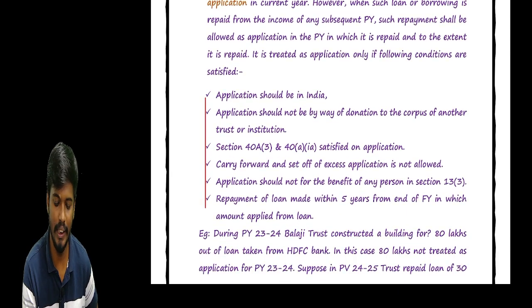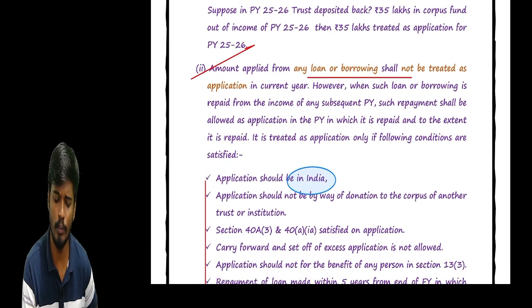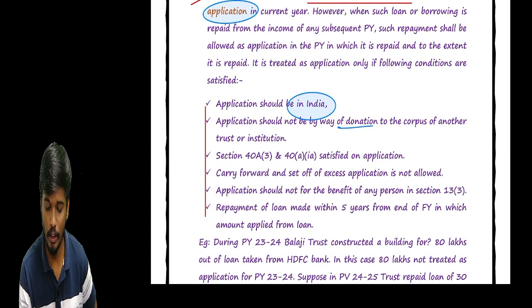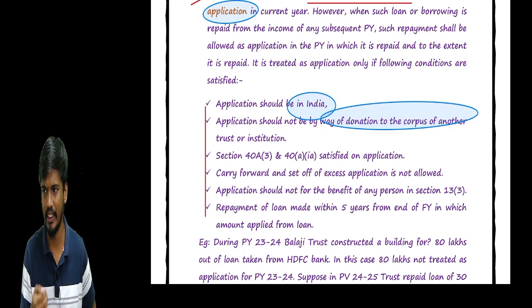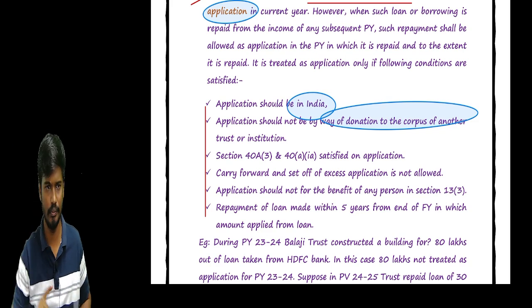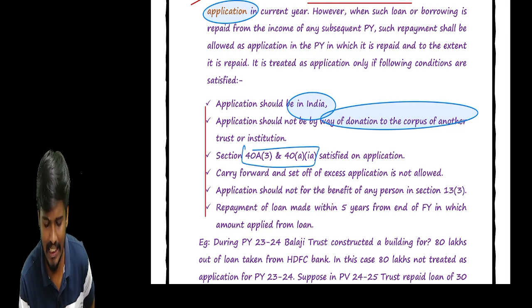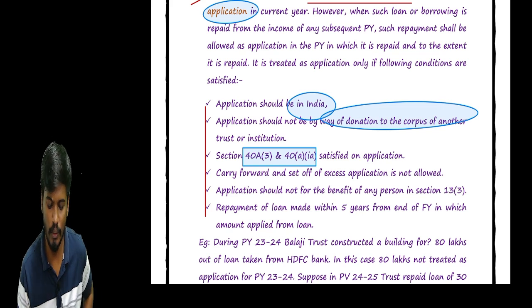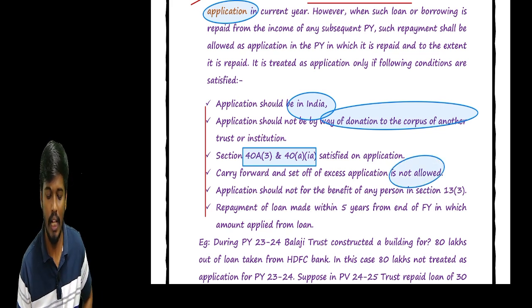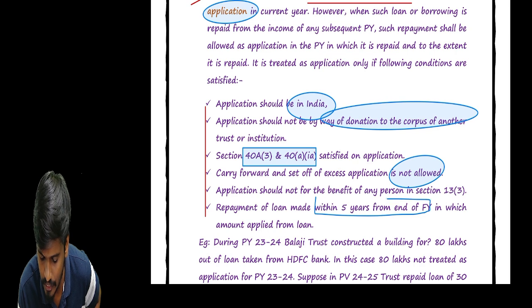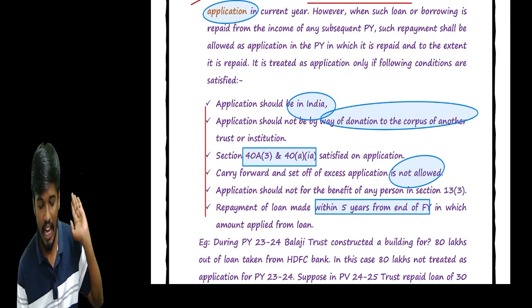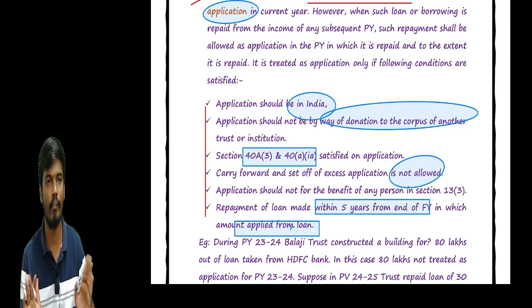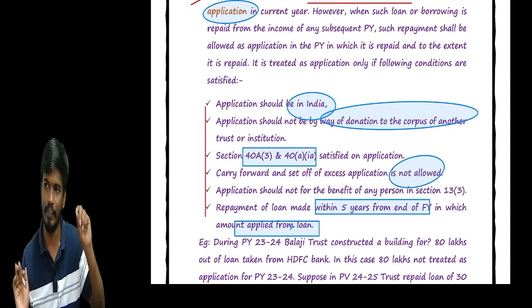Sir, the application should be in India. Any amount applied is treated as application. It should not be a donation. If you borrow any amount from the banks and so on, it should not be donated to others. Section 40A cash and TDS provisions are applicable as usual, set off and carry forward provisions are not applicable, and the repayment should be made within 5 years from the end of the financial year in which the amount was applied from the loan, not the year the loan was taken.